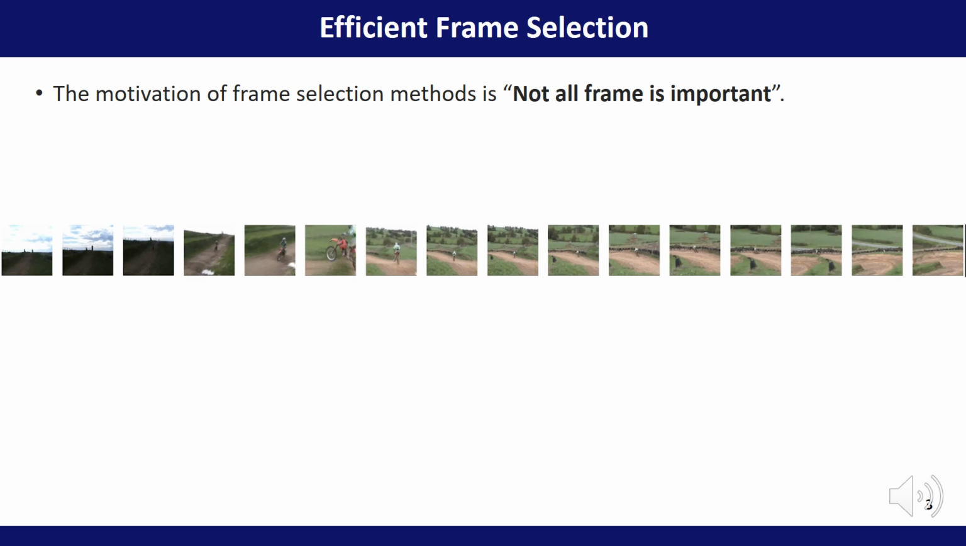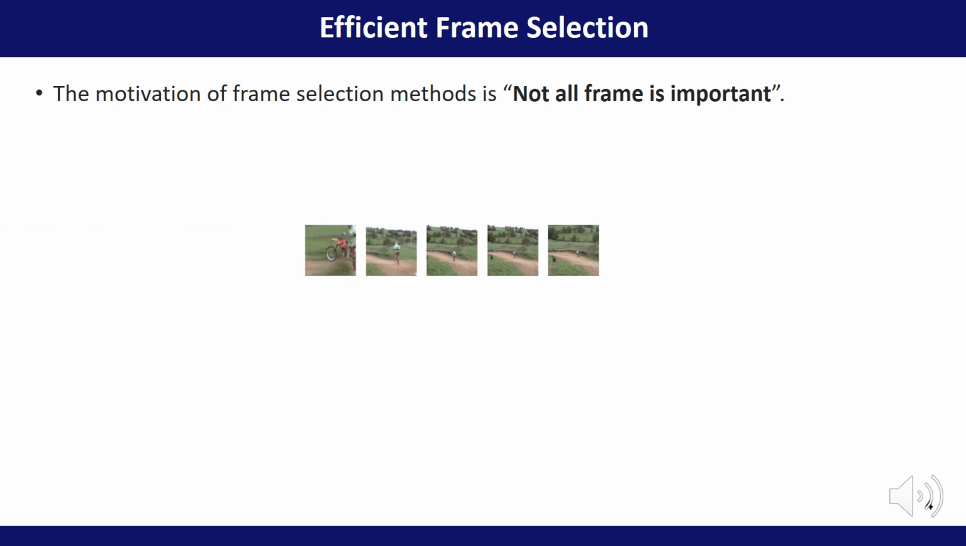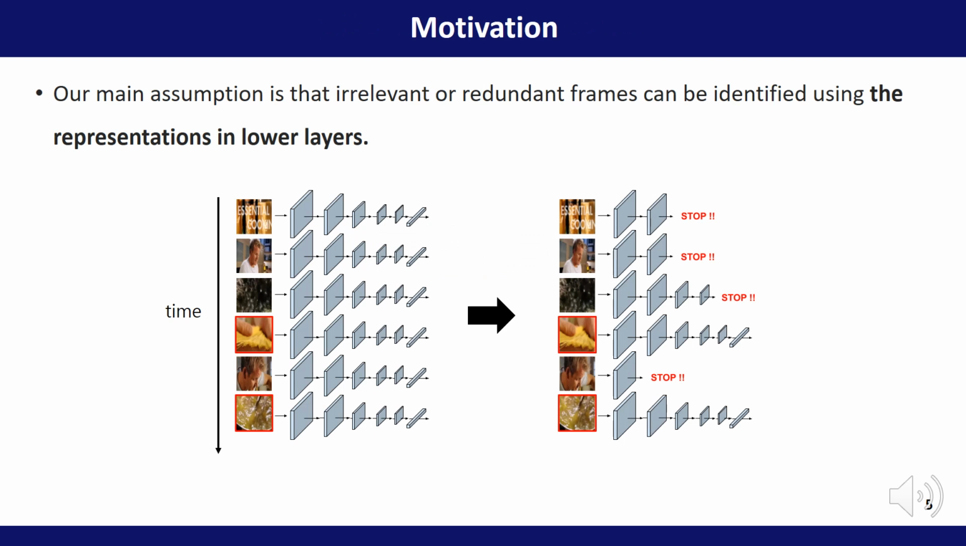Below, an easy to understand example of this motivation is given. This video is about riding a motorcycle, and you don't need every frame to figure it out. Only a few frames are enough to predict the content. So our research, following a similar motivation, suggests a different approach.